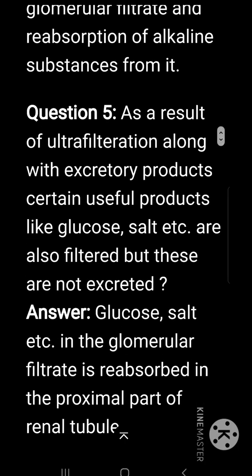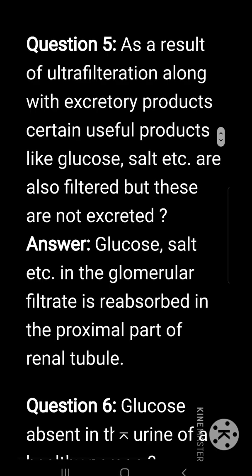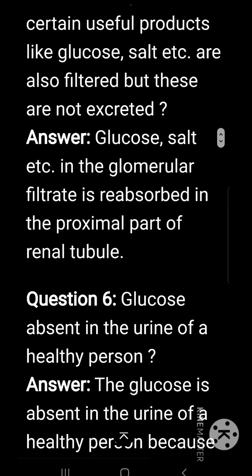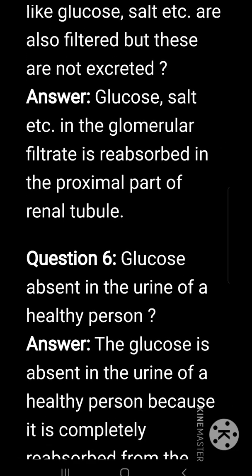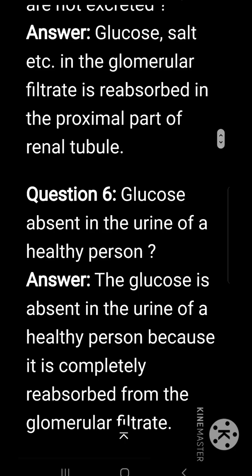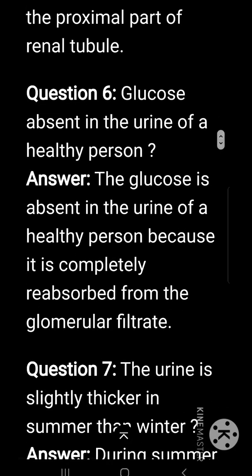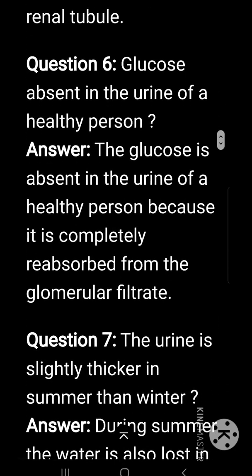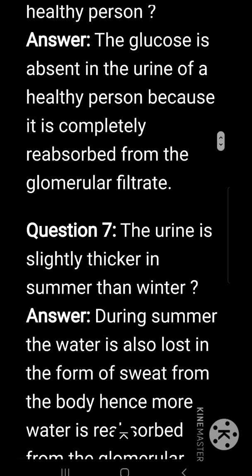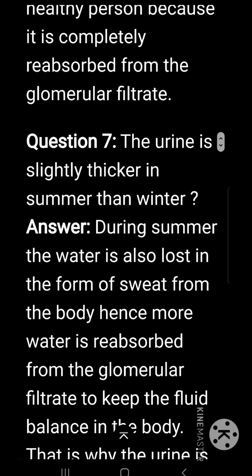As a result of ultrafiltration, along with excretory products, certain useful products like glucose and salt are also filtered, but these are not excreted. Glucose and salt in the glomerular filtrate are reabsorbed in the proximal part of the renal tubule. Glucose is absent in the urine of a healthy person because it is completely reabsorbed from the glomerular filtrate.